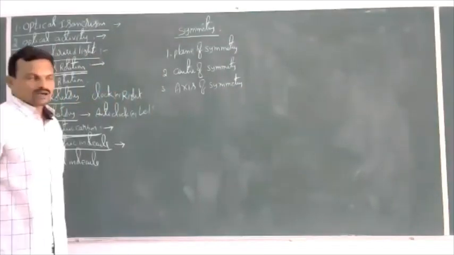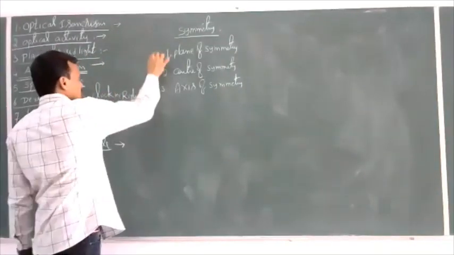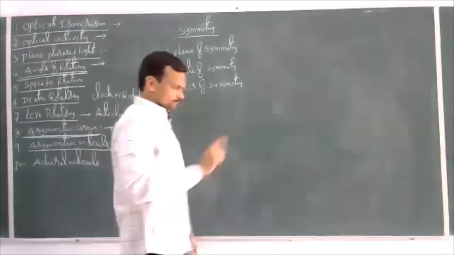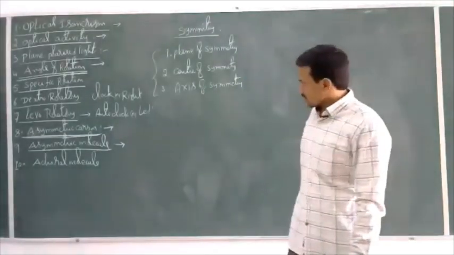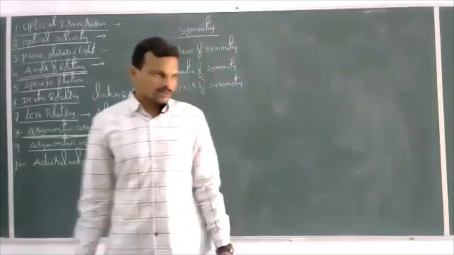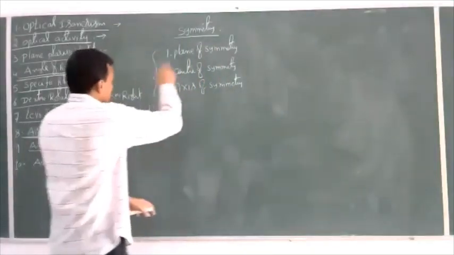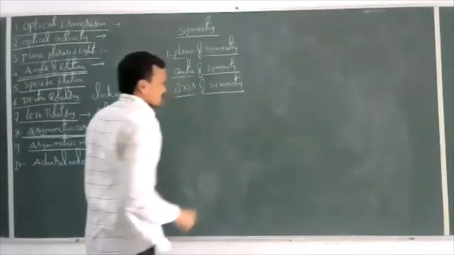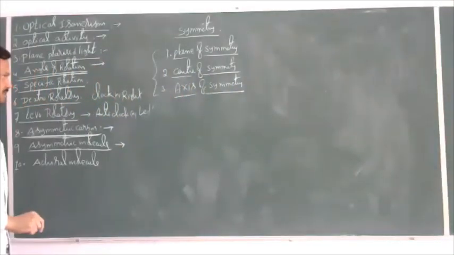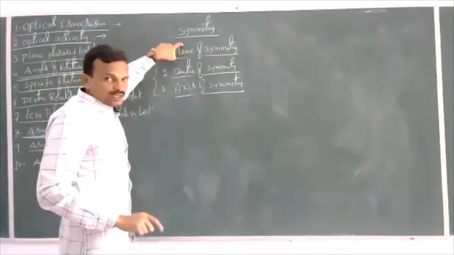If a given compound does not possess any of these three symmetries, then it is said to be an asymmetric molecule, and that asymmetric molecule is optically active. Let us see what the plane of symmetry, center of symmetry and axis of symmetry are with some examples. First, plane of symmetry.